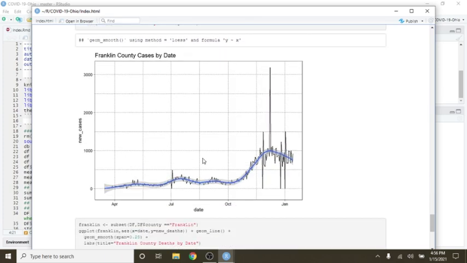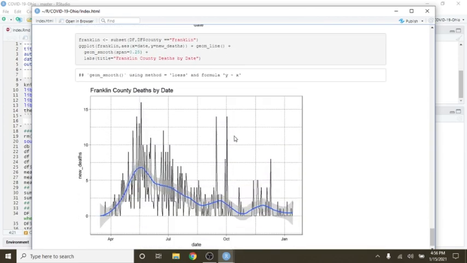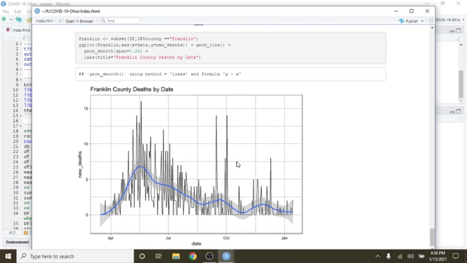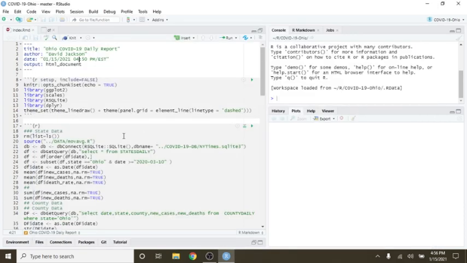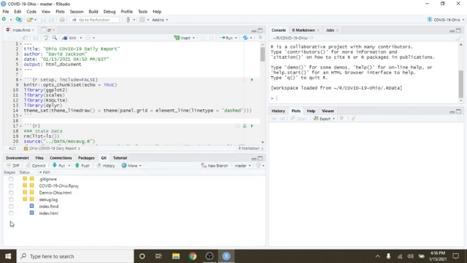Now, if we look at Franklin County, we can see that cases again are declining in Franklin County. And deaths, well, this is interesting. Deaths appear to be starting to trend back up a little, but they're still well below this high back here, and still below this high right there. So the news looks good for Franklin County. If the news is good for Franklin County, the news is good for the state of Ohio. So this takes care of the report for the state of Ohio today.